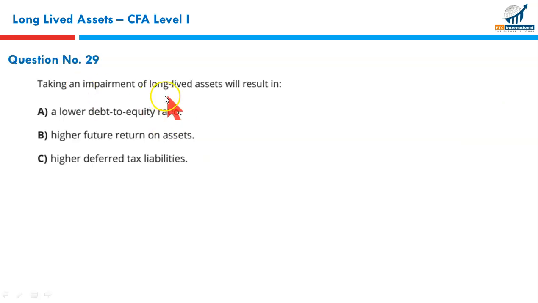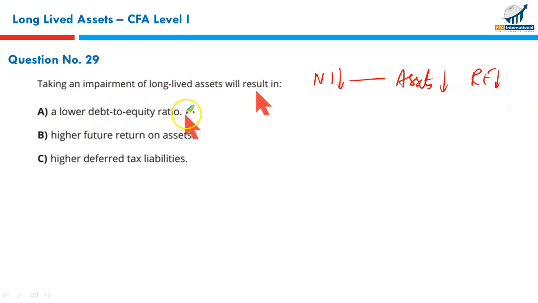Taking an impairment of long-lived asset will result. When you impair an asset, what happens? Your net income falls. Your assets fall, right? Your retained earnings fall. Your equity falls. So what will happen to the debt to equity ratio? Once the asset is written off, equity falls as a loss. This ratio would be higher because of a lower denominator, not lower. Incorrect.